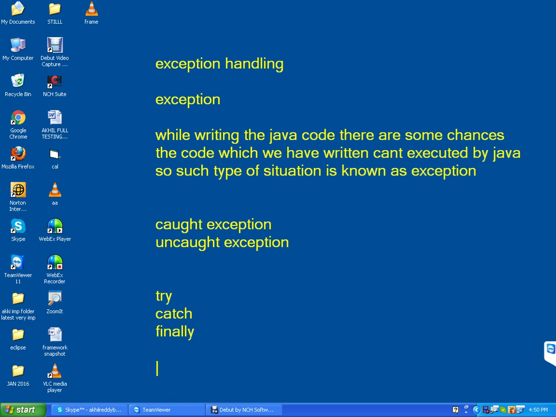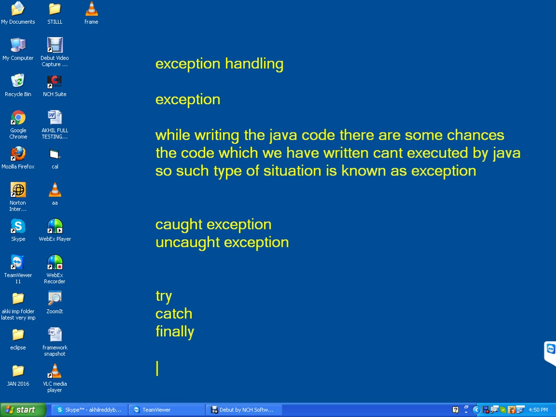Finally, at any cost, it will execute. If try is executing or not, catch is executing or not, finally will execute. If you have doubt on any particular block of statements, keep it in the try block. The error we get in the catch block. And finally at any cost it will execute.